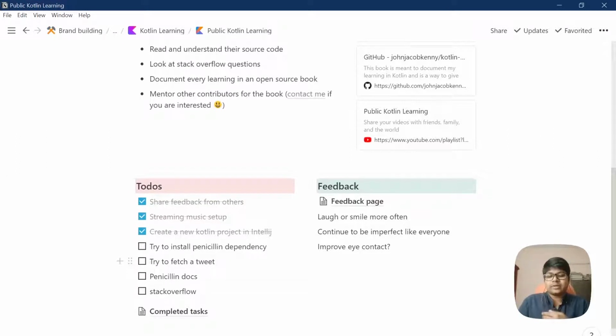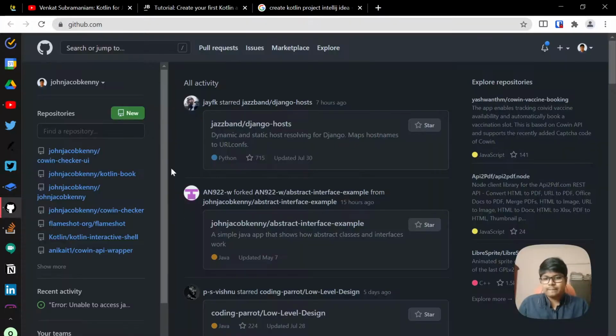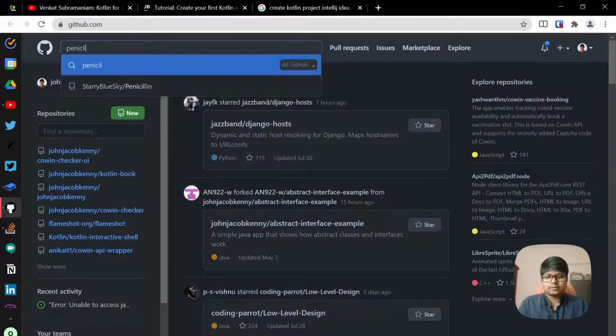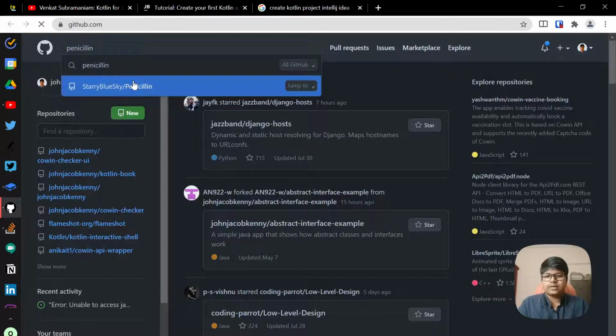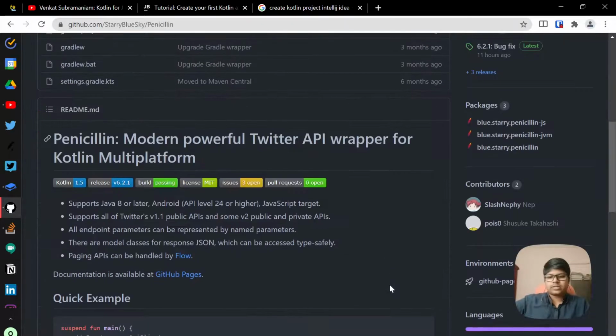So now coming to the actual Twitter library that we're trying to use. I just found this thing called penicillin. Let me just try to open it on GitHub. Yes, I've already opened it before. So it's a modern Twitter API wrapper for Kotlin multi-platform. So that's what they're saying.